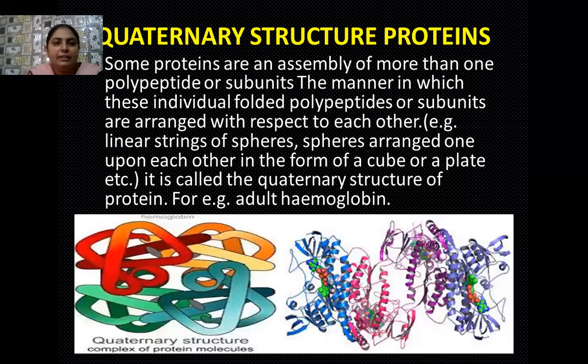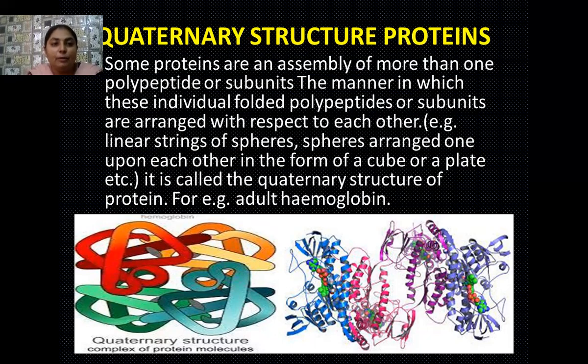Yes, student, the next type of structure is the quaternary structure of proteins. So here what you observe, that some proteins they are present in the form of assembly of more than one polypeptide chains or subunits, you can say. The manner in which these individual folded polypeptides or subunits they are arranged with respect to each other.